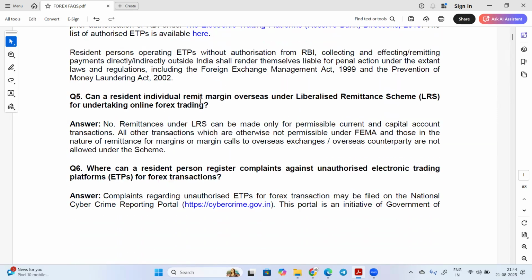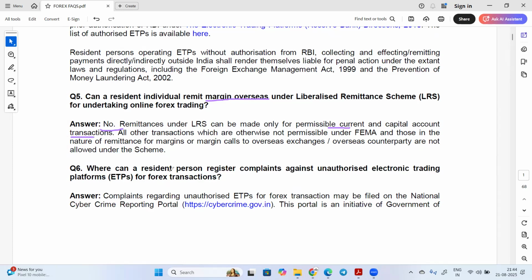Next is, can a resident individual remit margin overseas under LRS for undertaking online forex trading? For this, the answer is no. They cannot remit any margin overseas under LRS. Remittance under LRS can be made only for permissible current account and capital account transactions.